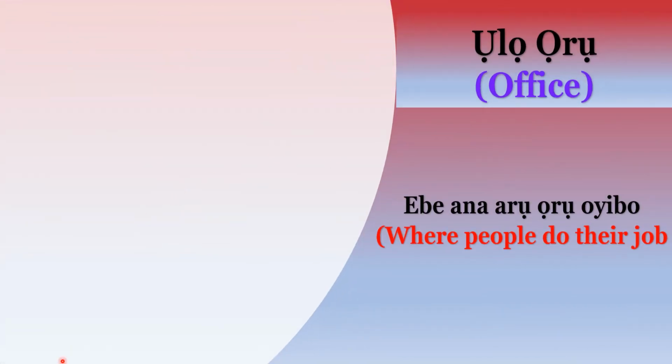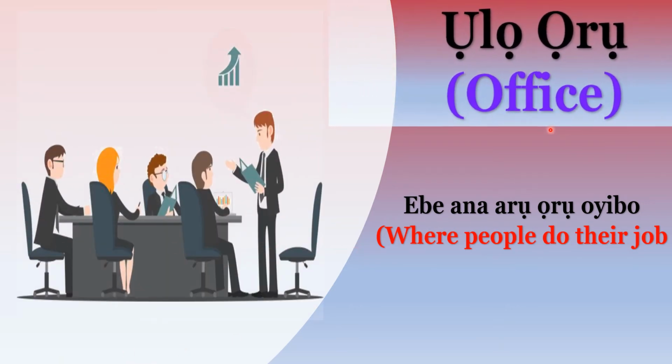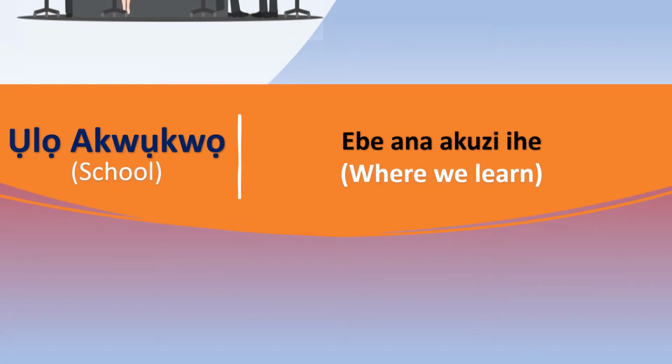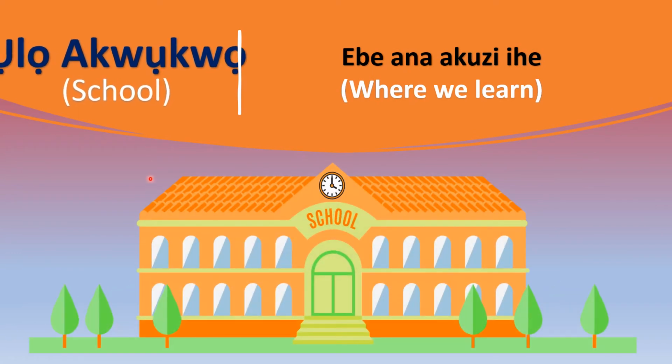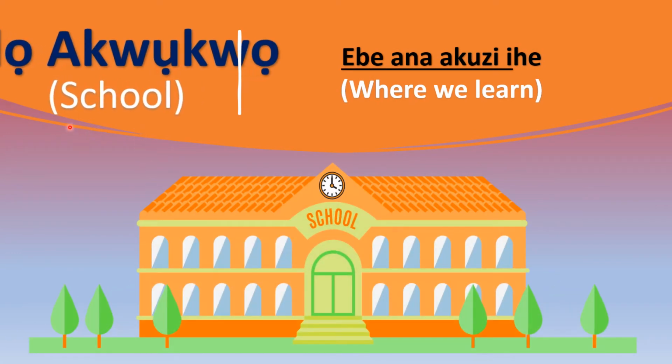Another place we'll explore bụ ụlọ ọrụ. Ụlọ ọrụ bụ office. Ụlọ ọrụ is where people do their jobs. So ebe a na-arụ ọrụ oyibo bụ office in English, but n'Igbo bụ ụlọ ọrụ. Another place we will explore bụ ụlọ akwụkwọ. Ụlọ akwụkwọ bụ school. Ụlọ akwụkwọ bụ ebe a na-akụzi ihe, where we learn. So school bụ ụlọ akwụkwọ n'Igbo.